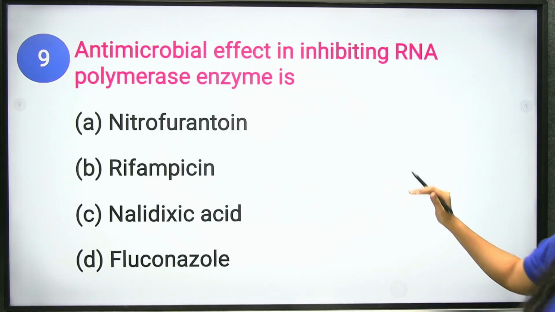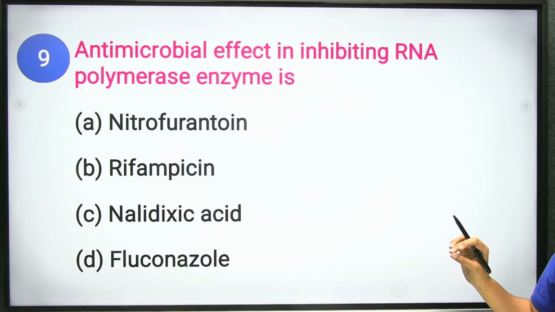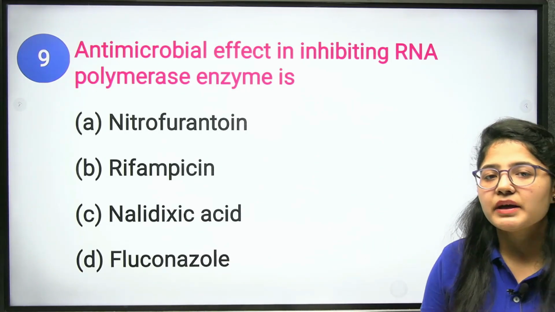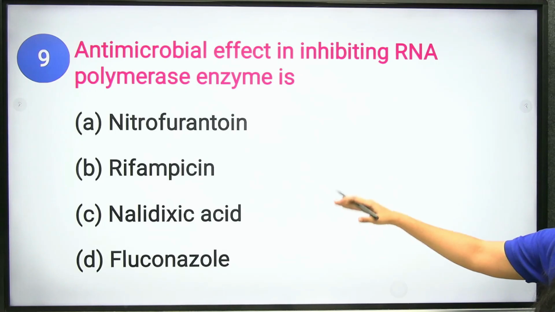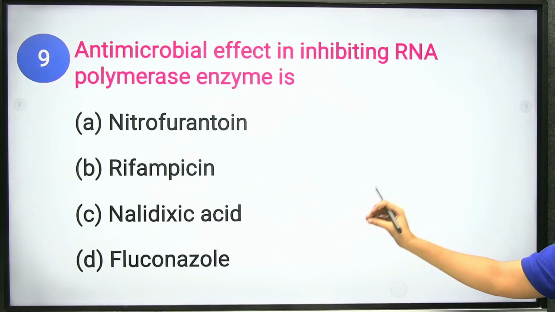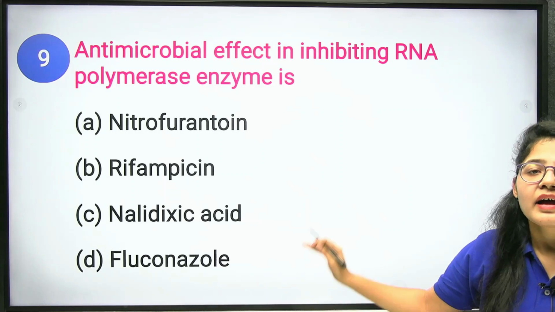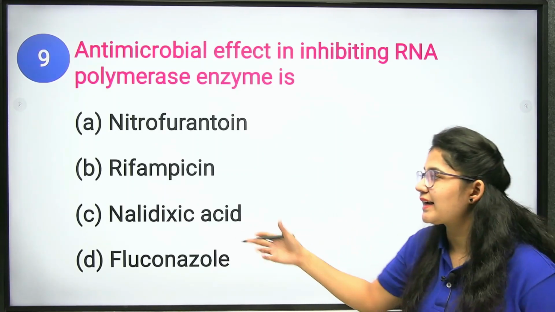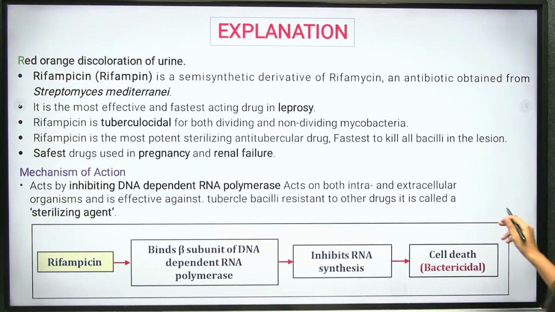Next is your nitrofurantoin. Nitrofurantoin blocks your TCA or the DNA synthesis. TCA means your citric acid cycle. Also your nalidixic acid inhibits the DNA gyrase, and your fluconazole is an antifungal drug. Clear? So what will be the correct answer? Your rifampicin. Clear everyone? Okay.